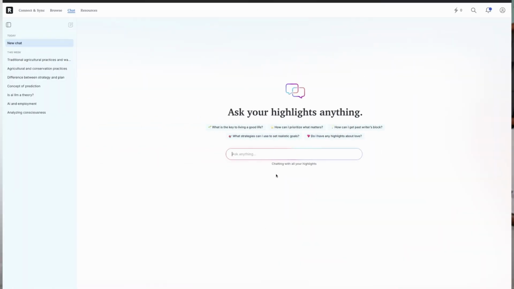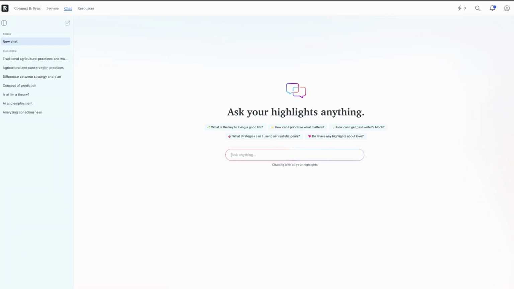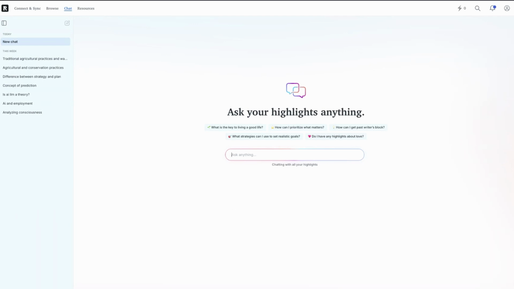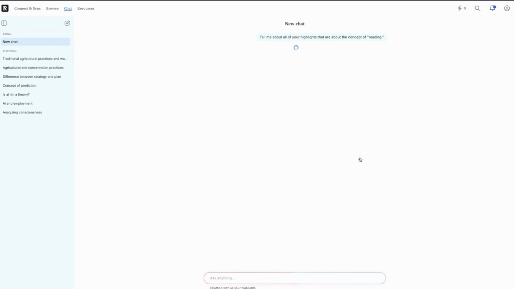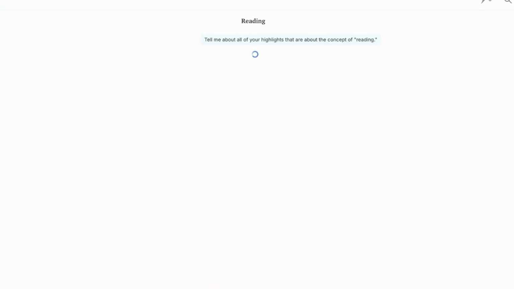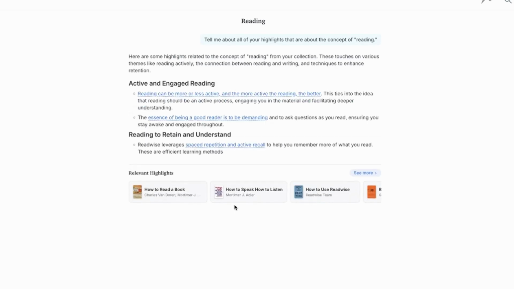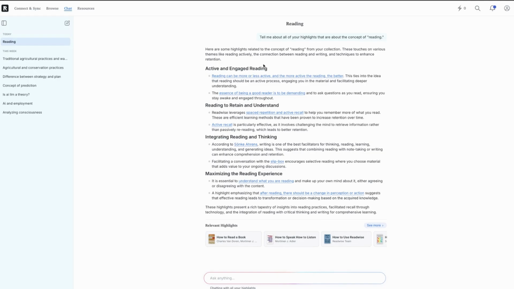Let's jump right in. This is what the Readwise chat interface looks like. And you can see that it is very, very simple. Just a super simple example would be to say something like this. Tell me about all of my highlights that are about the concept of reading. Why not stay in the groove there? So now what you're going to see is that the chatbot is going to go and peruse all of my highlights, and it's going to come back and it's going to start to show in the context of the things that I've read, the books that I've highlighted, all of the things that matter. Here are some highlights related to the concept of reading from your collection.